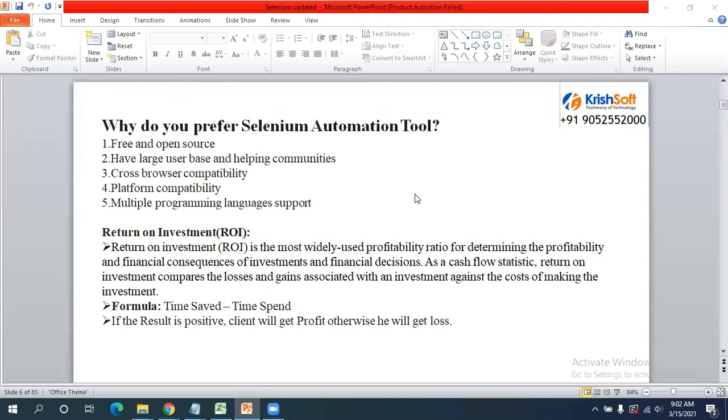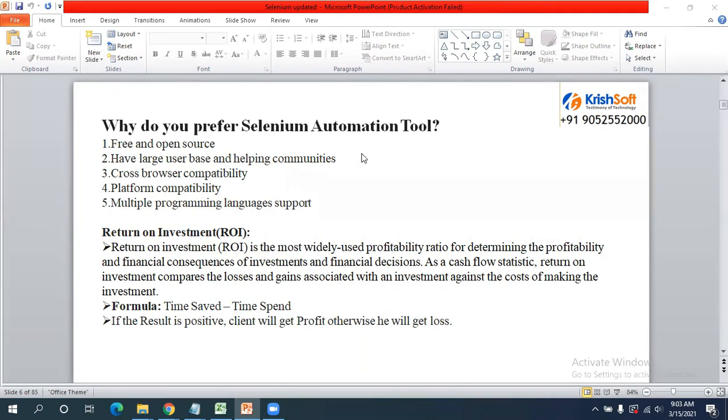So why do we prefer the Selenium automation tool? Yes, it is free and open source. A large user base and helping communities will be there. Cross browser compatibility, platform compatibility, and multiple programming languages support also will be there. That is the advantage with the Selenium tool.